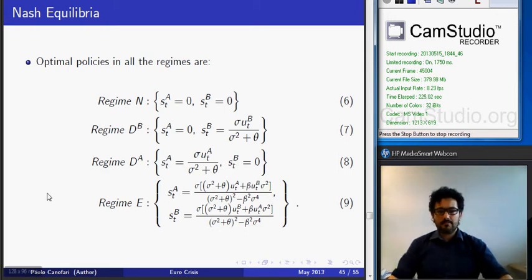In regime E, both countries will choose to leave the monetary union.